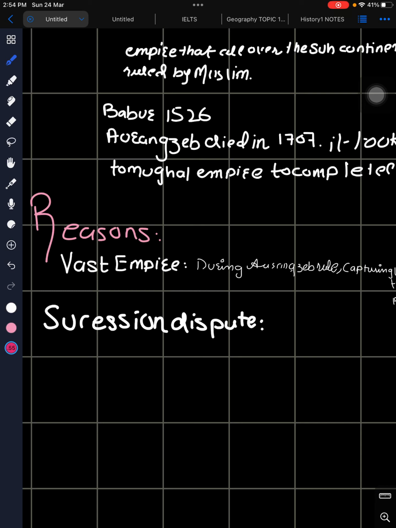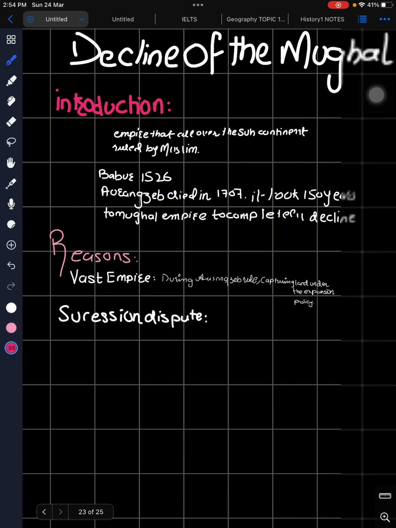When there is no law of succession, people fought a lot, which actually affected the local population too. So there was loss of life, armies and money, even though the army had a lot of money and great wealth. So we had loss of money and life in that time. Yes, so this was the succession dispute.